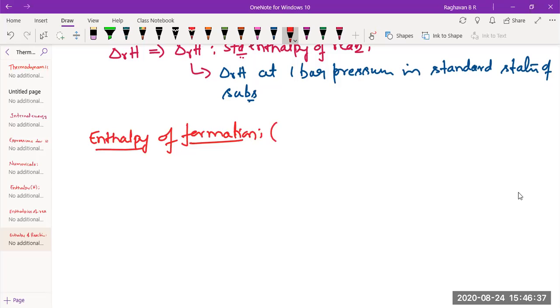What is enthalpy of formation? The general symbol is delta RH. If it is enthalpy of formation, in the place of R, we write F. That's all.